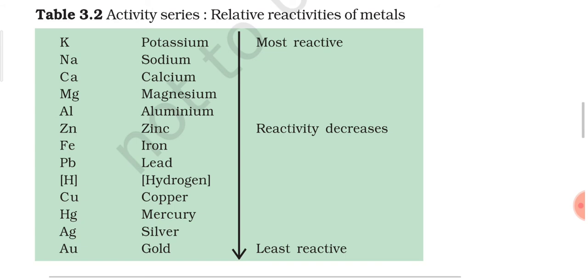As we go down, the reactivity of metals decreases, and that is why at the bottom you can see metals like silver and gold, which are least reactive in nature. So this is how the activity series or reactivity series has been formed. I hope you have understood this displacement reaction and this reactivity series, because it is very easy, and this is the topic which we have also studied in detail in chapter 1. Thank you.